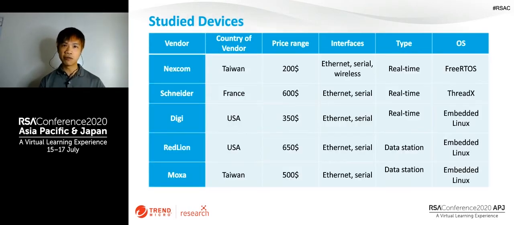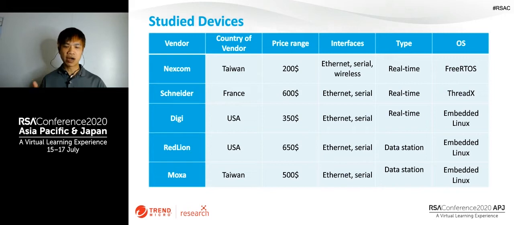And here is a list of the devices that we have studied. We really want to make a balance between the countries of the vendors, and we want to cover all the price ranges, different types, and different underlying operating systems. As you can see, we have purchased protocol gateways as cheap as only $200, and even the most expensive one, the Red Lion, is only $650. And Red Lion is really a fully functional protocol gateway. It supports up to 300 protocols, so you can imagine that the function is really, really complicated.